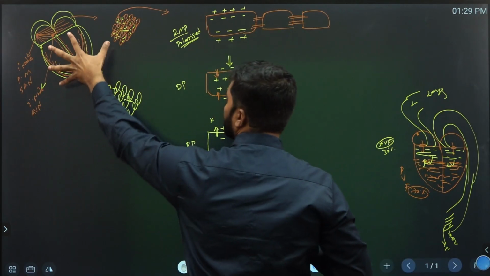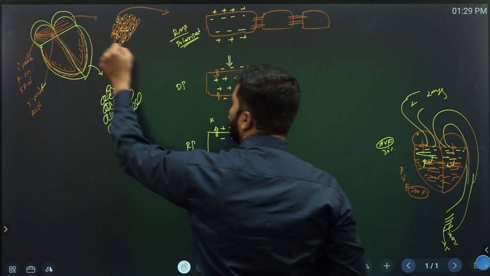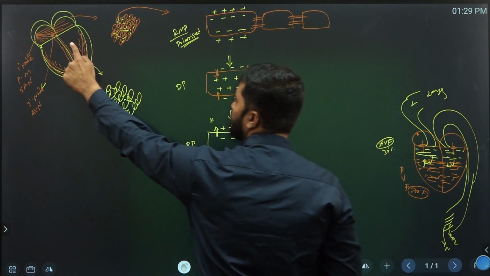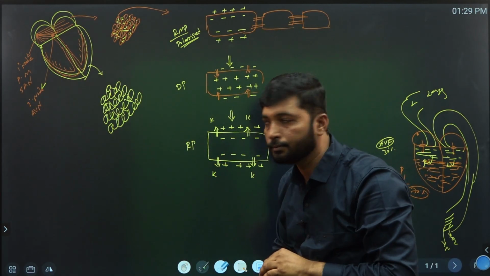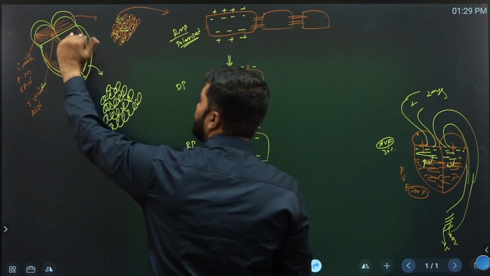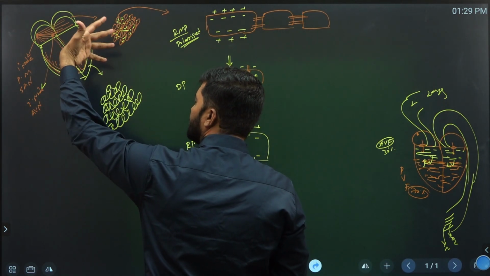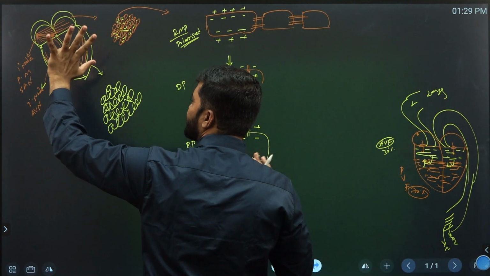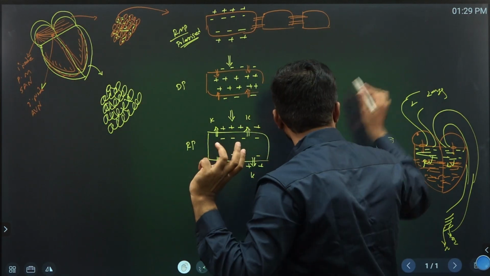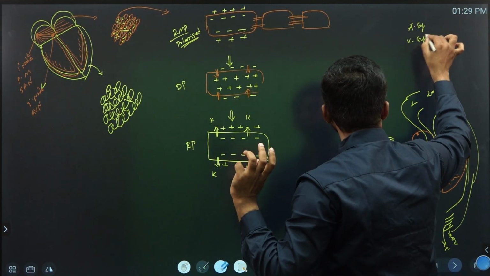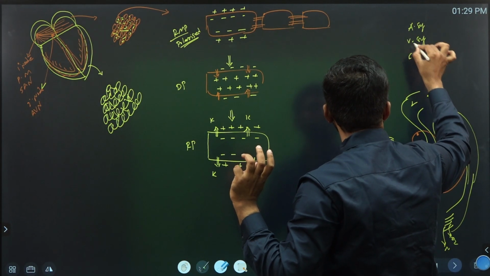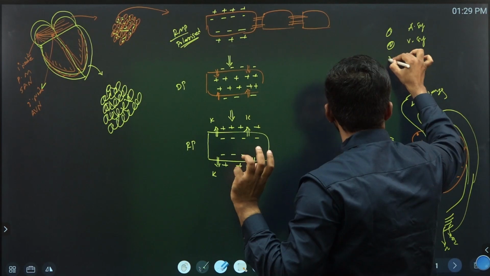This is ventricle depolarization. During the ventricle depolarization, what happened? The auricle cells undergo repolarization, and after completion of the systole, all the chambers relax. That is the final event: auricle systole, ventricle systole, then cardiac diastole. These are the events of the heart.